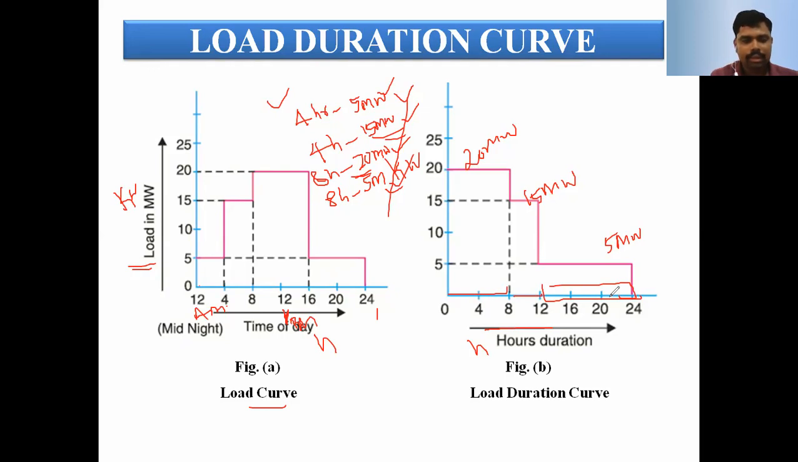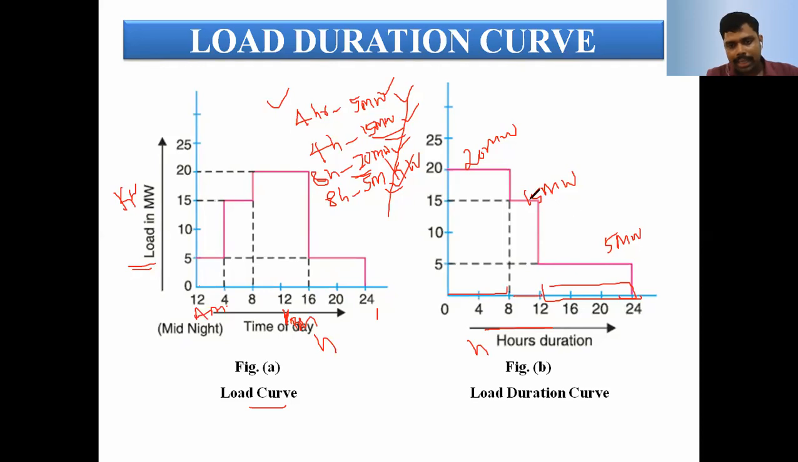The first 4 hours, the load is 5 megawatt. The next 4 hours, the load is 15 megawatt. The next 8 hours, the load is 20 megawatt. Again it comes down to the base load. The next 8 hours, the load is 5 megawatt. This we can represent from highest to lowest. From the actual ordinary load curve, we arrange from highest to lowest. That represents the load duration curve.